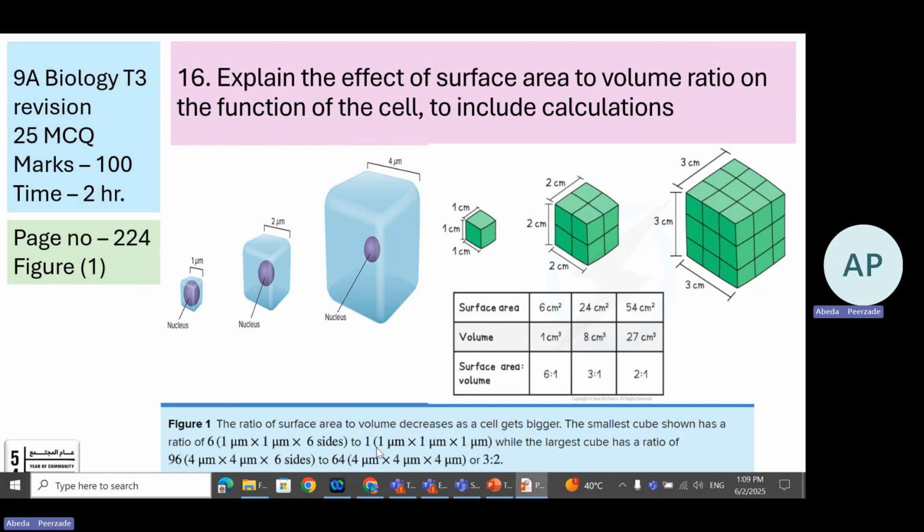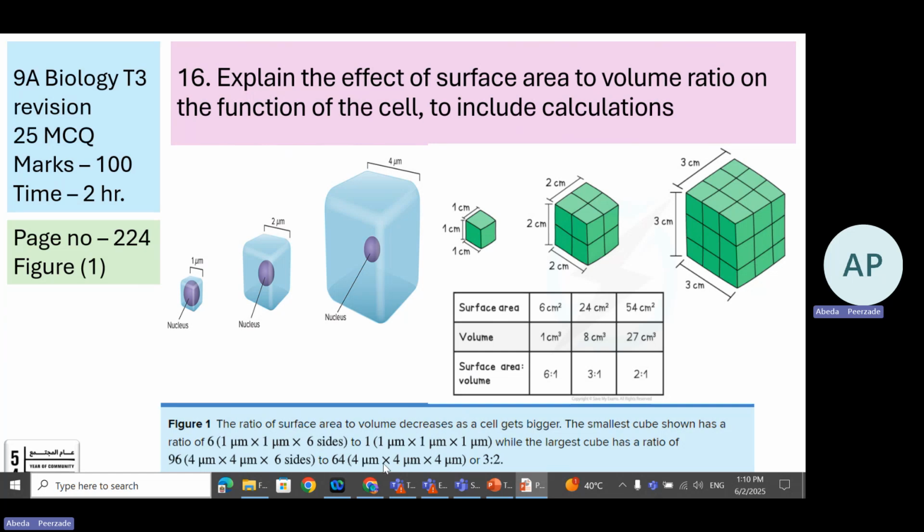And the formula for the volume is length into breadth into height. All same, so it is 1 centimeter cubed. 1 times 1 times 1 is 1 only. If we talk about the large cube, it has a side of 4. So substitute this value 4 into the formula. Length into breadth into number of sides: 4 times 4 times 6 is 96. And 4 times 4 times 4, that is the volume, is 64.